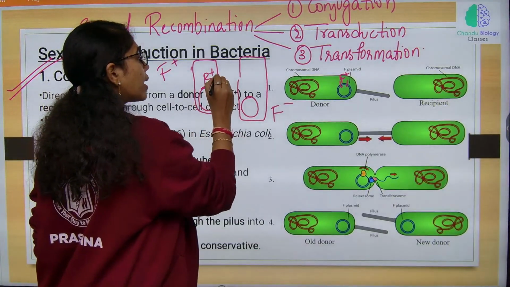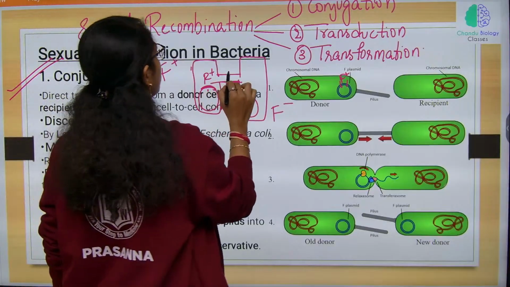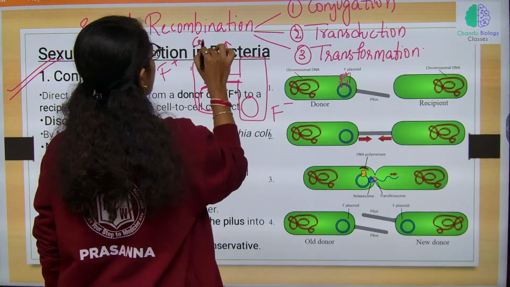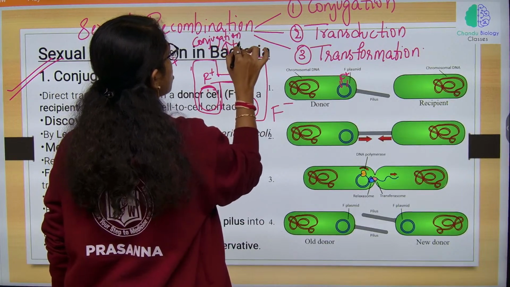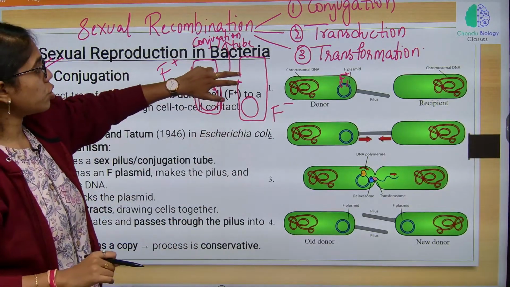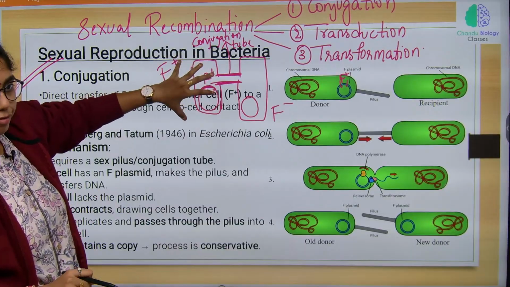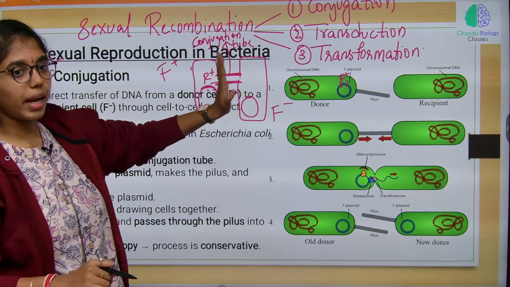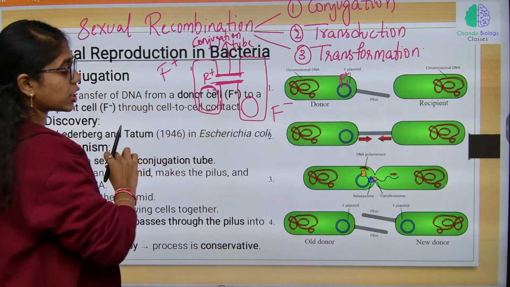These two are connected through the conjugation tube, which is also called sex pili, and also true pili.